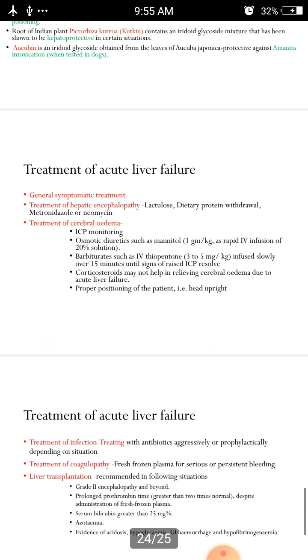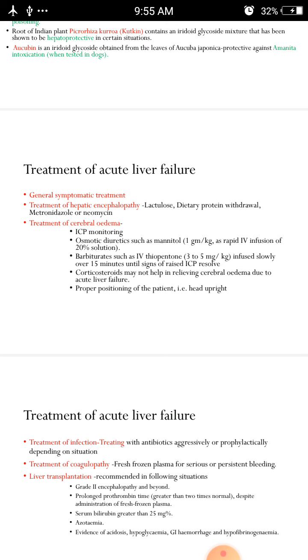And treatment of acute liver failure is a general symptomatic treatment. Mainly for hepatic encephalopathy, lactulose, dietary protein withdrawal, metronidazole or neomycin.